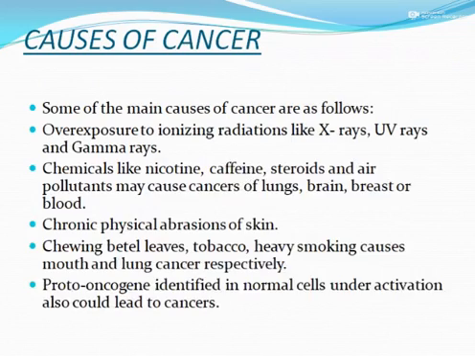Let us learn the last one for today, causes of cancer. Some of the main causes of cancer are as follows. Number one, overexposure to ionizing radiations like X-ray, UV ray and gamma ray. If you are exposed to such kind of rays, the protooncogenes in your body will become activated and they become cancerous. Second one is chemicals like nicotine, caffeine, steroid and air pollutants may cause cancers of lungs, brain,